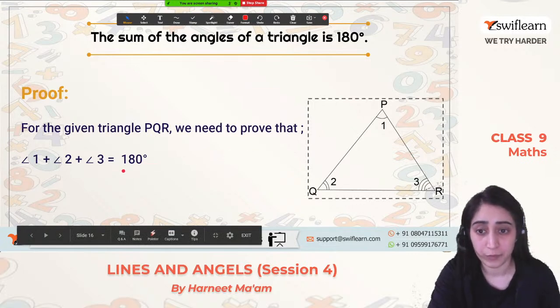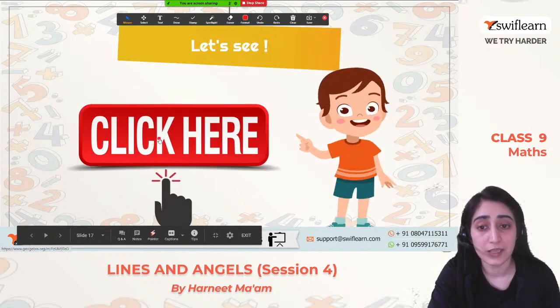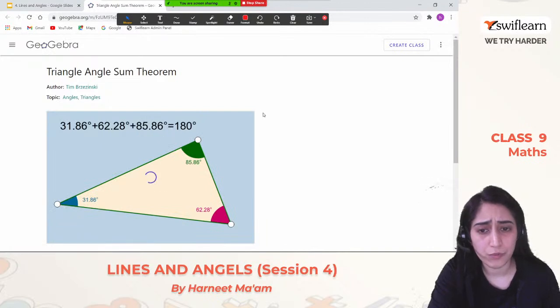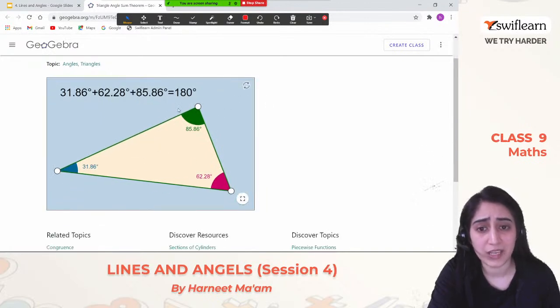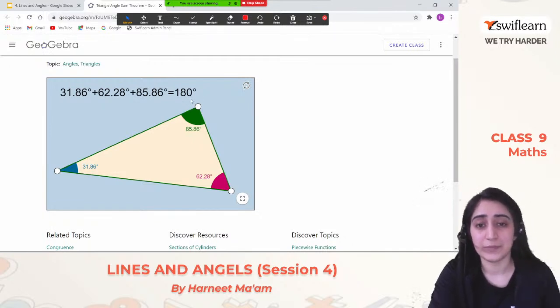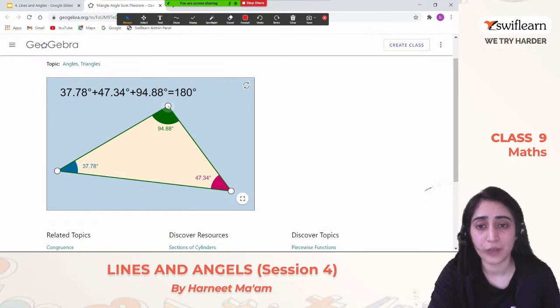Before starting the theorem, I'd like to show you some visual things. Does it really happen? Is it really true that whenever I try to make a triangle, the angles will always come to 180 degrees? Let's see first. Let me start with this point. I'll go this way. What is happening on the top? Just look at this line. Even if I'm moving any side, this will remain 180 degrees.